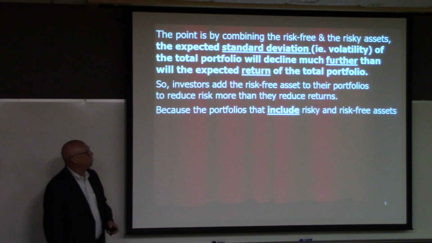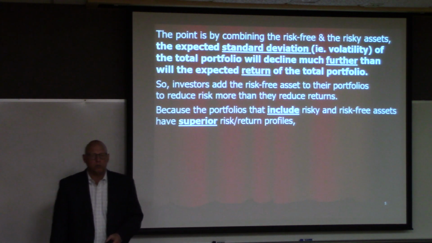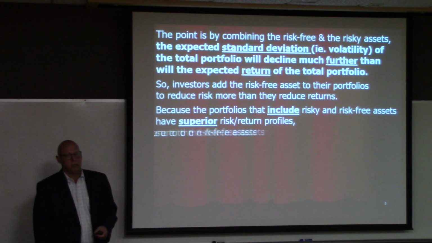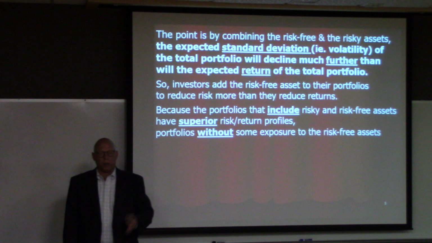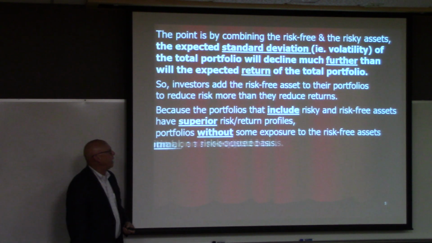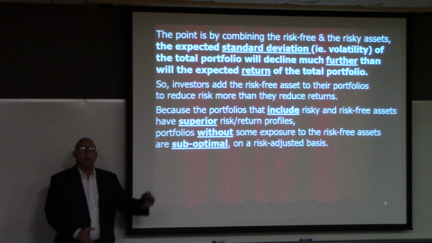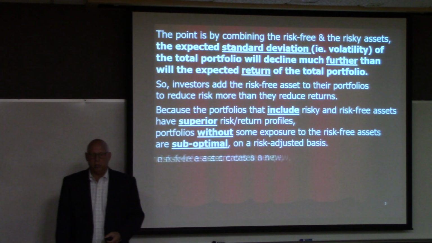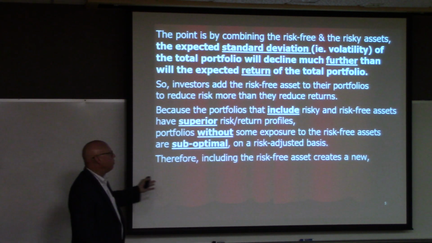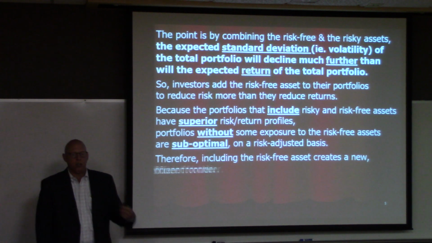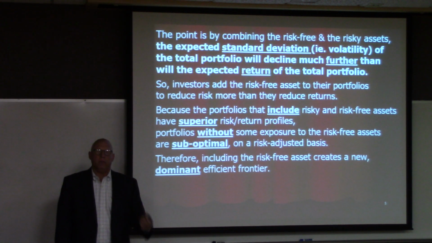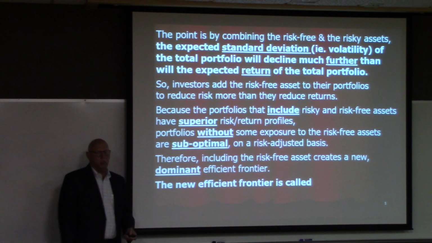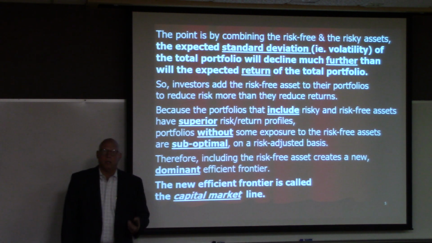Because the portfolios that include risky and risk-free assets have superior risk-return profiles, portfolios without some exposure to the risk-free assets are suboptimal on a risk-adjusted basis. Therefore, adding the risk-free asset creates a new dominant efficient frontier, and this new efficient frontier is called the capital market line.